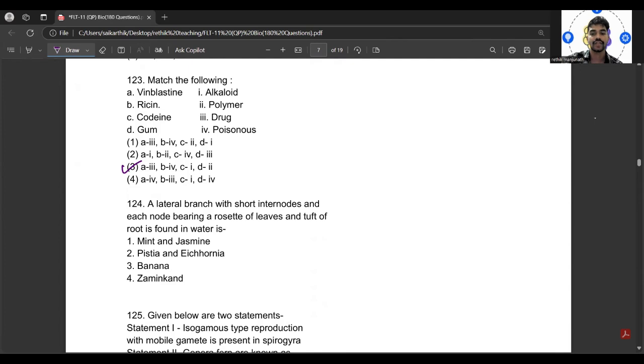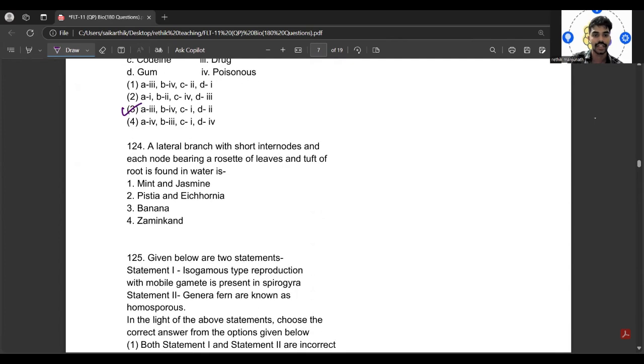Yes. Next is 124. A lateral branch with short internodes and each node bearing a rosette of leaves and a tuft of roots is found in water. What is it? It is called Pistia and Eichhornia. Because the lateral branch with shorter internodes and each node bearing a rosette of leaves and tufts of roots is found in the water, they will be Pistia and Eichhornia.